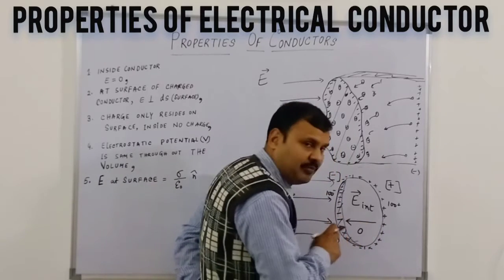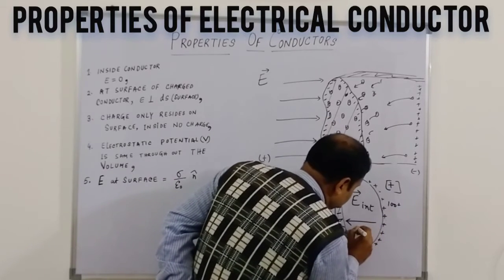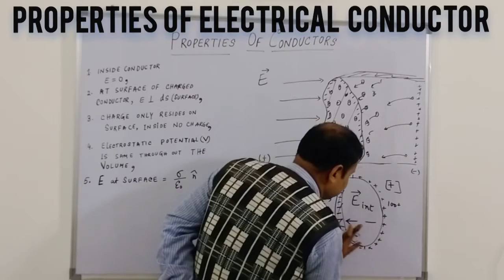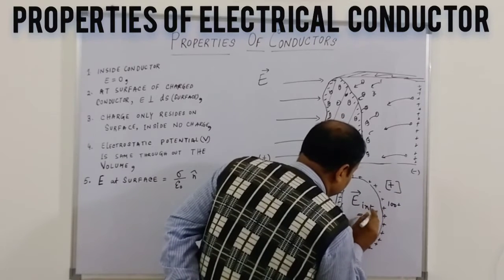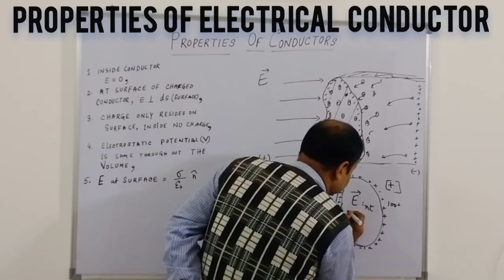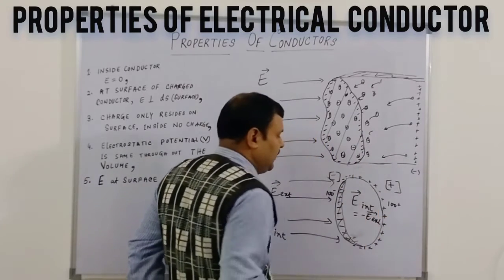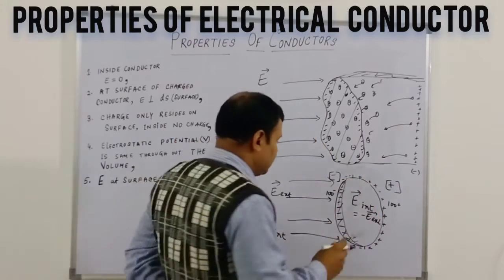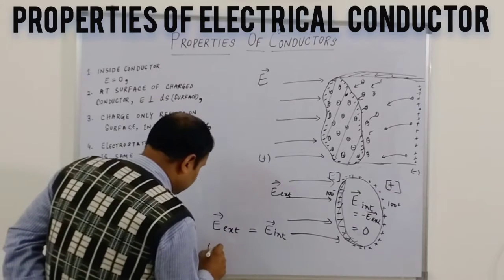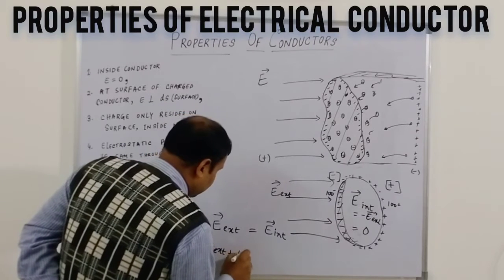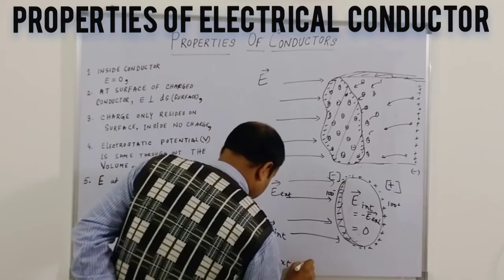Because E external acts on this side, and E internal is equal and opposite, so E internal equals minus E external.